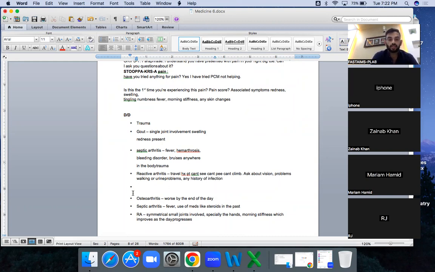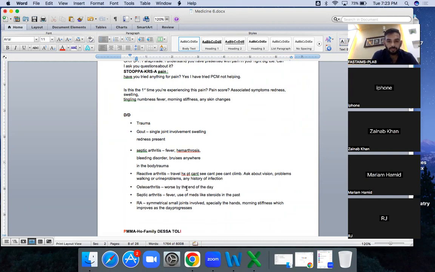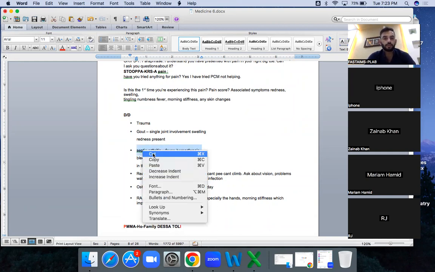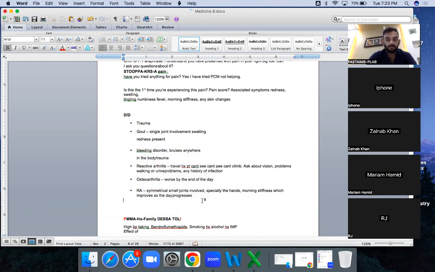Then osteoarthritis. These are all DDs. You can forget one of them, but never forget about septic arthritis. Septic arthritis is actually a red flag. I should put it here as a red flag.